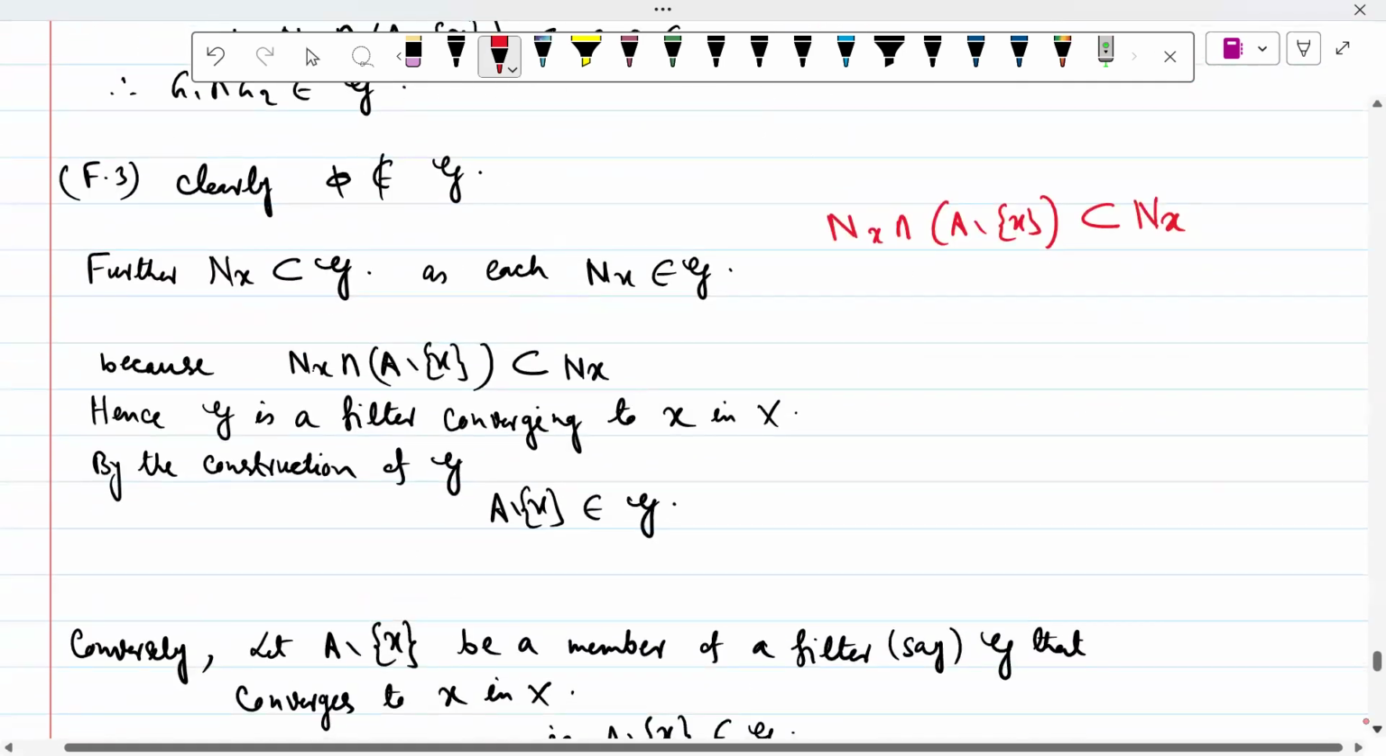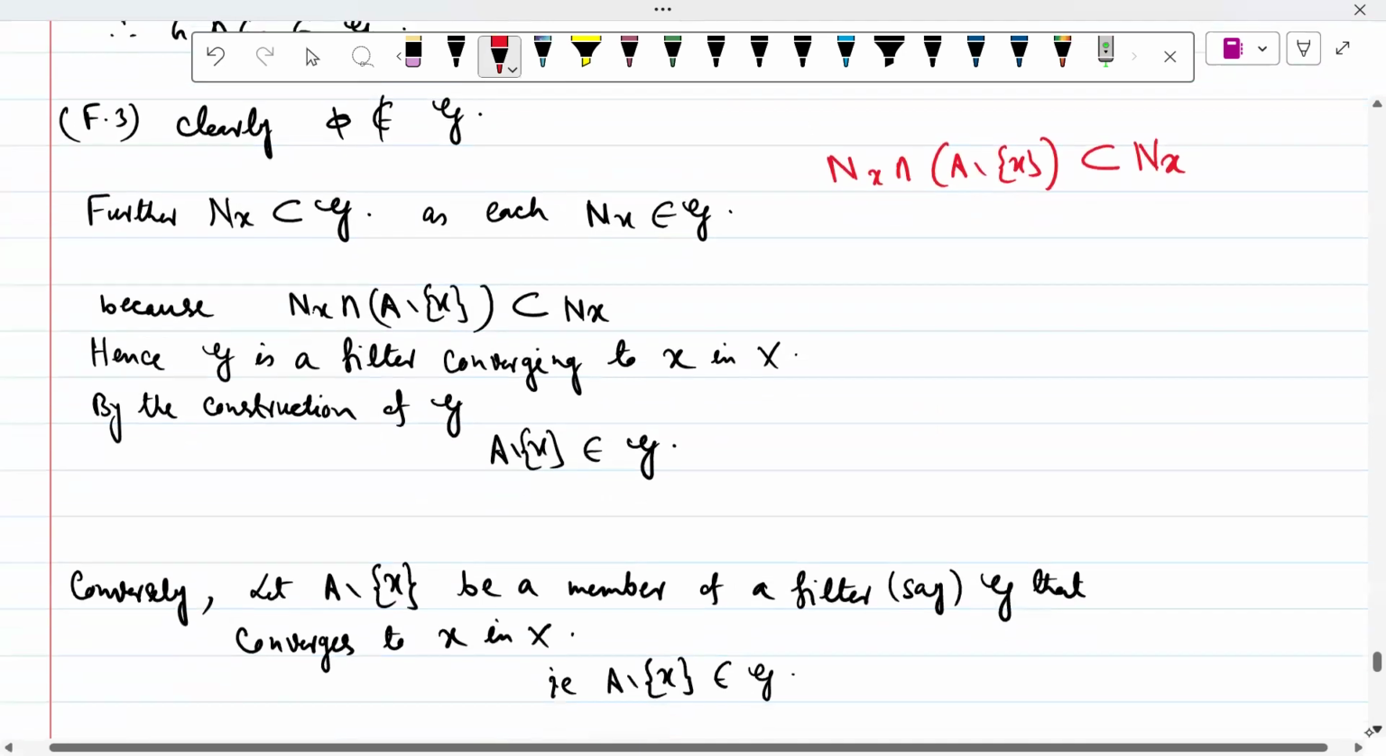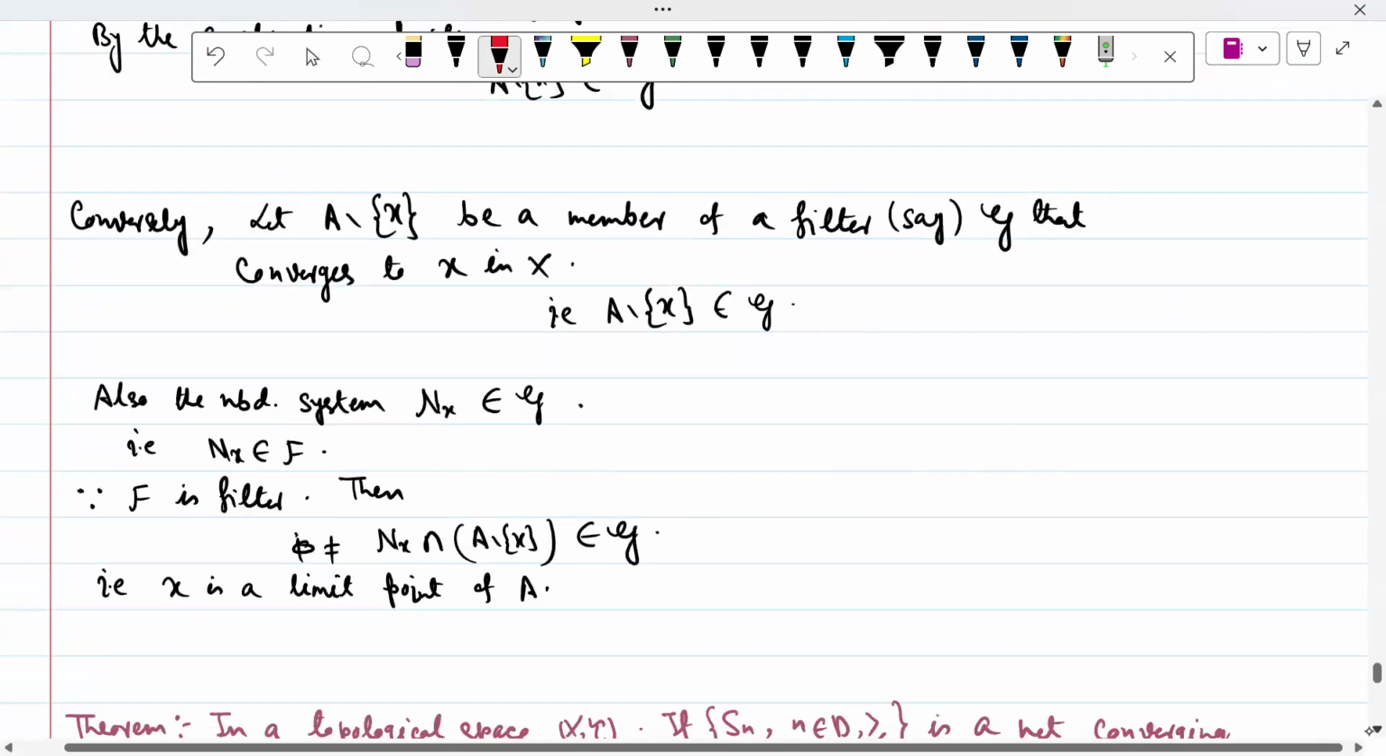Hence, their intersection also belongs to G. Therefore, we can say that x is a limit point. So every point belongs to G. So we have proved that phi is non-empty, this belongs to G, and that x is a limit point of A.